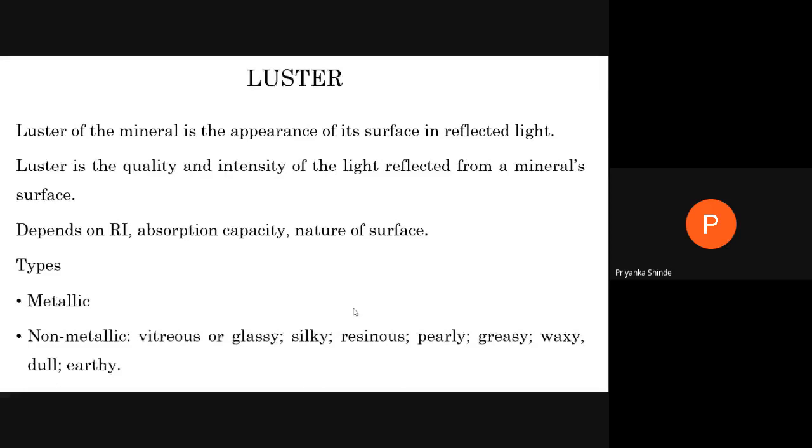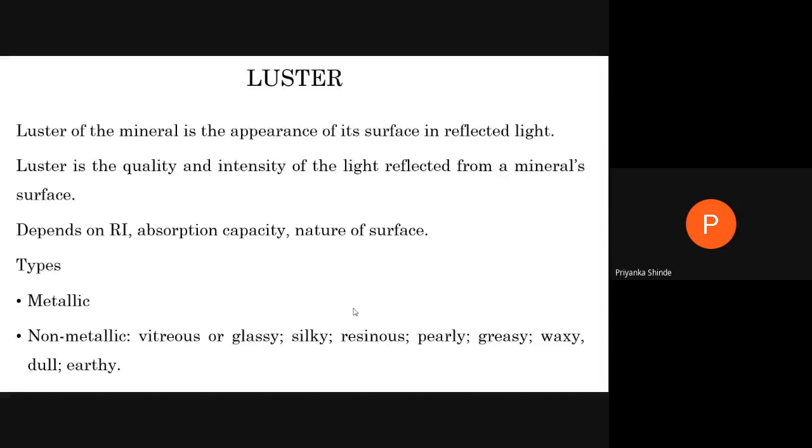If it looks red, it is emitting red radiation from the white light. If it absorbs all the radiation, there is no reflection, and the mineral looks dark or black. And if it is white or transparent, then it reflects everything, there is no absorption. That is the phenomenon behind color.